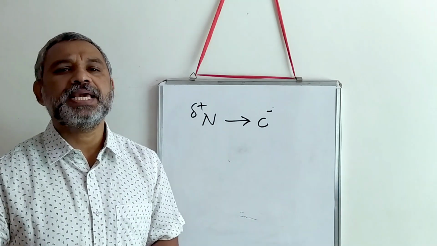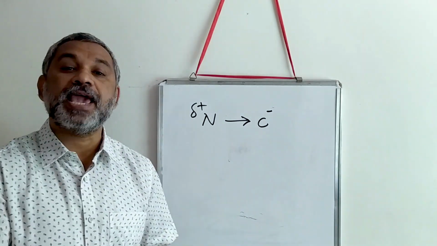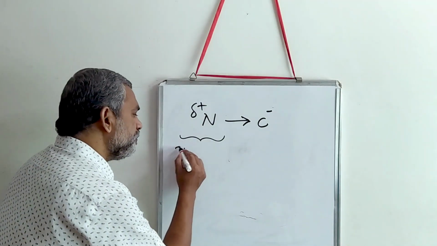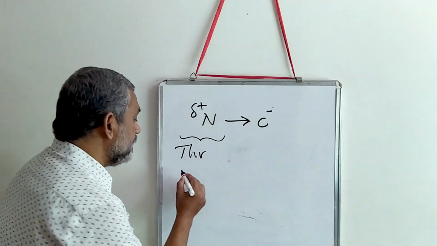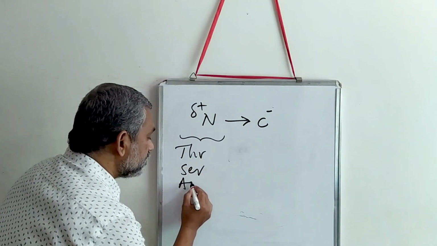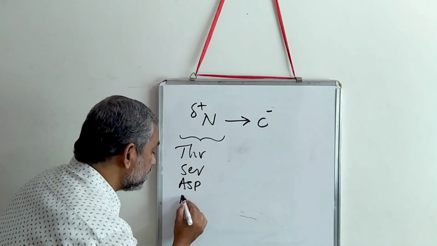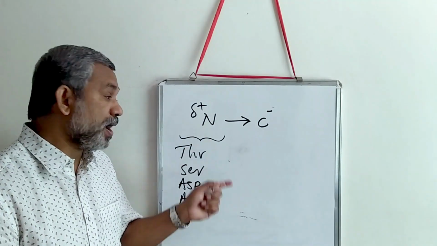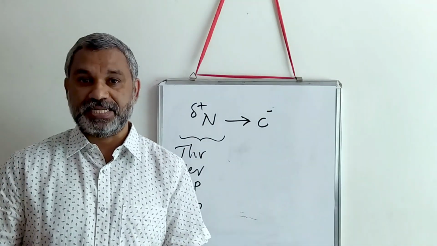Which are normally the amino acids found at the N terminus? You will find amino acids like threonine, serine, aspartate and asparagine. These are normally found near the N terminus.